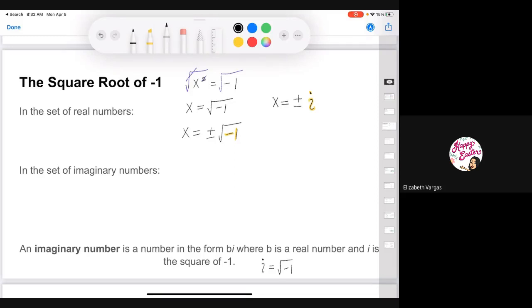Okay. So basically, we just substituted the root of -1 with i. That's all we have to do.